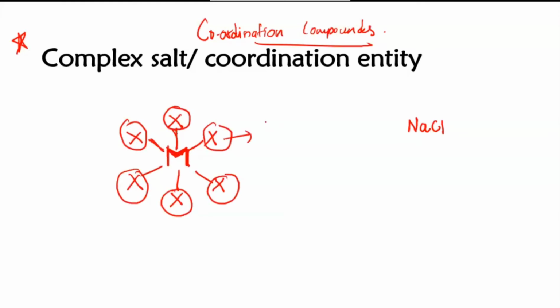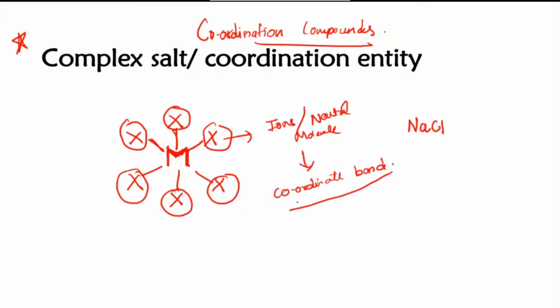This X can be negative ions, or even neutral molecules. They are held by a particular bond called a coordinate bond, not a normal ionic or covalent bond. It's a different bond, which I will explain in detail later.